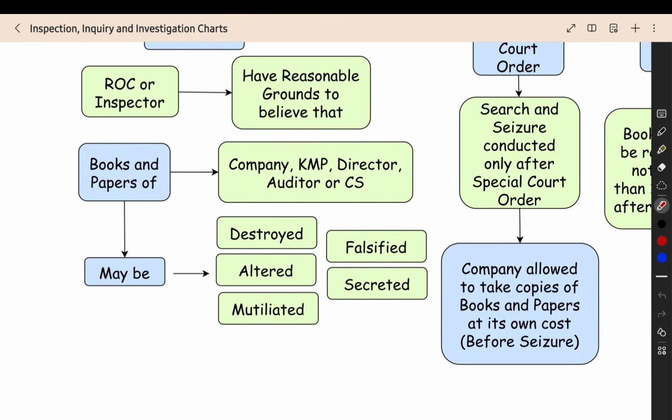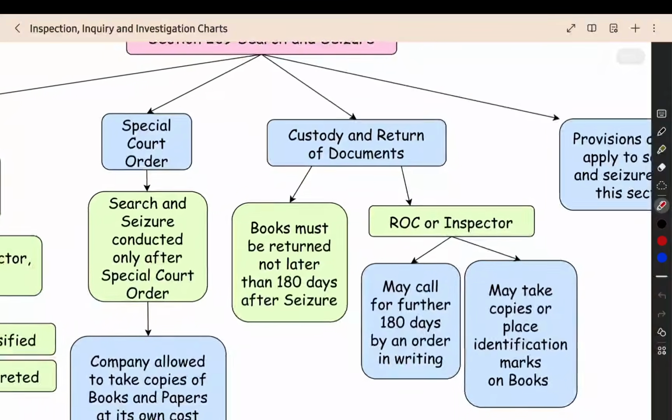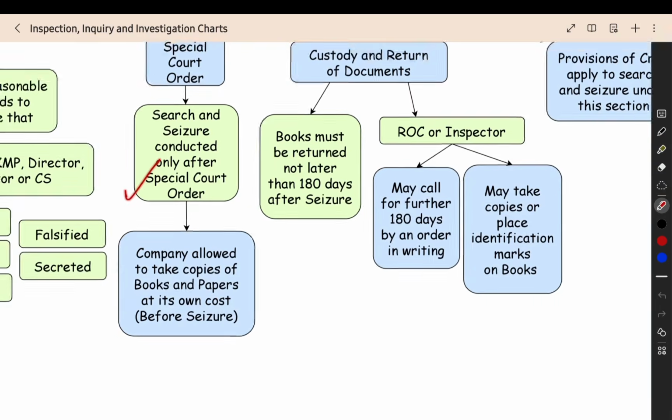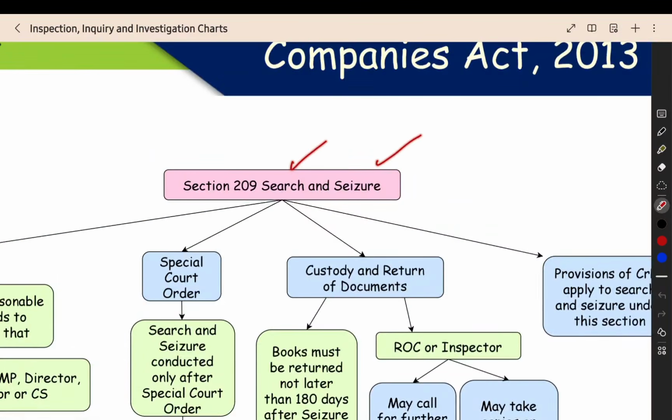So they can seize the books and papers belonging to the company, KMP, director, auditor, or company secretary. For these books and papers, they can take this action. First, they have to get a special court order. They cannot go directly, they have to get the special court order. After that, they can go and search the place and seize the books.